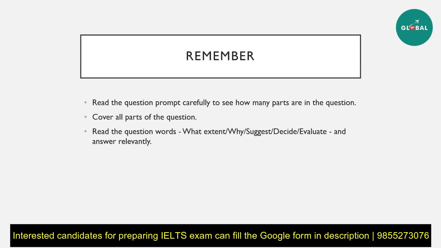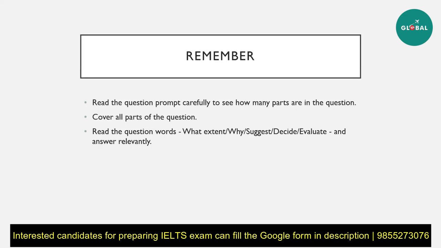Then, as you're reading the question very carefully, just like we did for the advantages disadvantages question, you need to recognize certain words that are there: to what extent, why, suggest, decide, evaluate. Now all of these questions obviously are going to be answered differently. If it says to what extent, you need to see if it's an opinion essay or an advantage disadvantage essay, and then you need to answer the question.